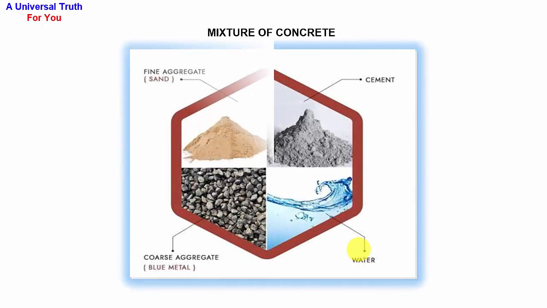And this is the picture of the mixture of concrete. So these are the ingredients of concrete. This is cement, this is water, this is fine aggregate, the example is sand, and this is coarse aggregate, the example is blue metal.